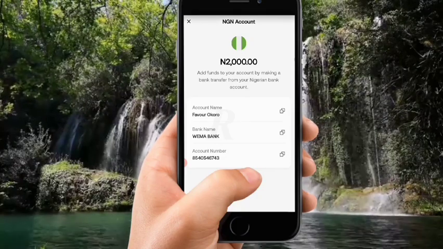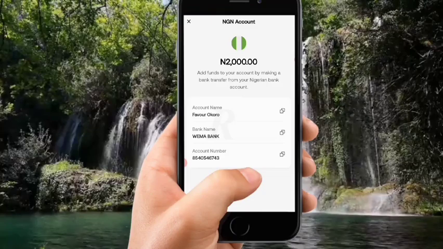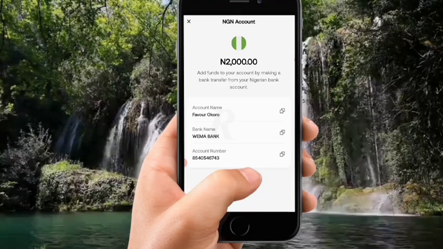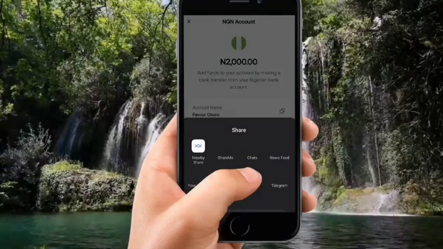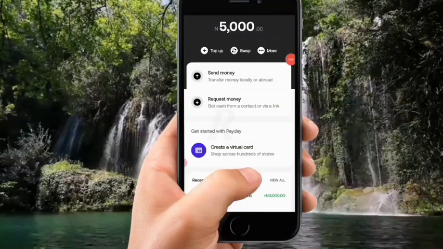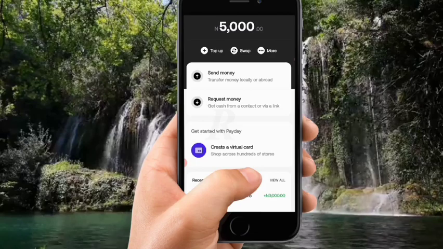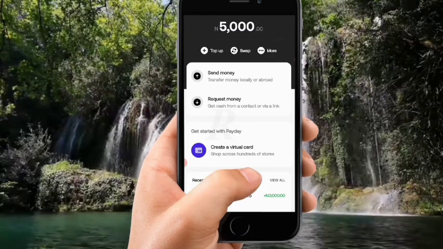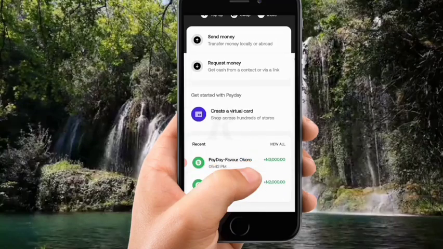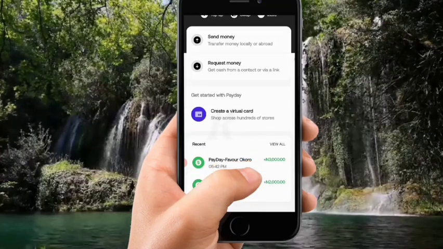You can go to the account, and I'm in the naira account now, and I can click on this top up button that is there. Once I click on it, they show me my account details. This is the account number, the bank and the account name. Now I can copy this account. You can see the copy icon here. Once I click on the copy icon, it's copied, and I can go to my usual bank and send money here. I just did that now, and I transferred 3,000 naira to make my total balance 5,000 naira.